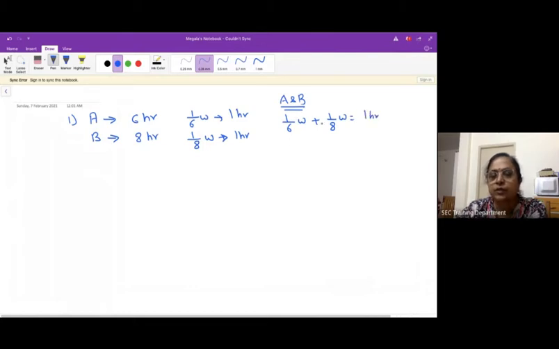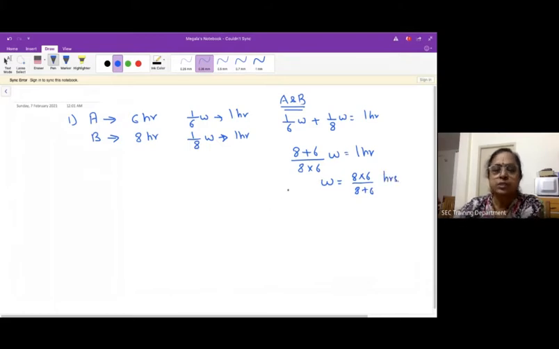When you calculate this, it is (8 + 6) divided by (8 into 6) part of the work completed in 1 hour. If you want the entire work, take this term to the other side. So the entire work will be completed in (8 into 6) by (8 plus 6) hours.